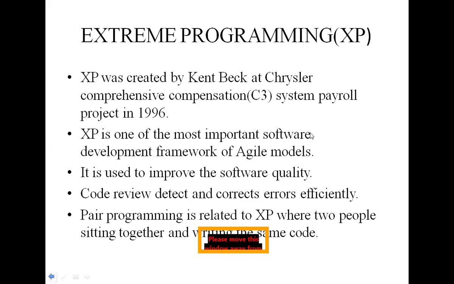This is also one of the Agile methodologies. We already discussed Agile methodologies, DSDM, dynamic system development model. Today we are discussing extreme programming. Tomorrow we will discuss another model called Scrum.